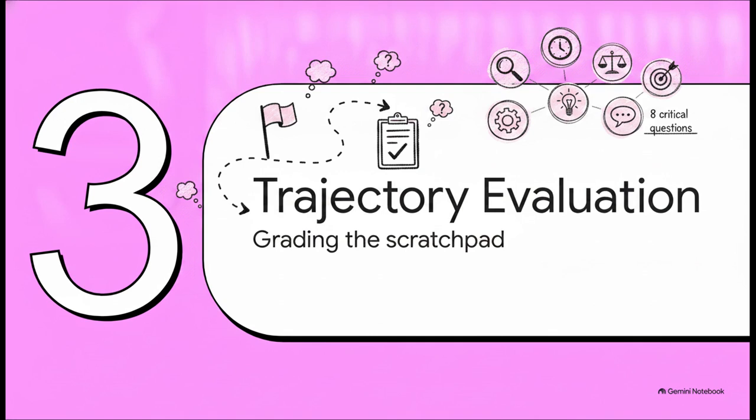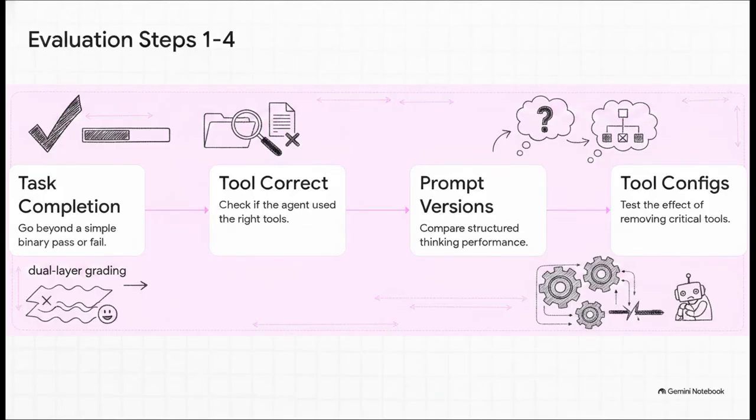All right, Section 3, the trajectory evaluation framework. So how do we actually go about grading the scratchpad? Well, here are the first 4 steps of a practical framework designed to evaluate the journey, not just the destination. Step 1, you must evaluate task completion beyond a simple binary pass or fail. Use dual-layer grading, a fast, rule-based check to see if the outcome happened, paired with a nuanced LLM judge that gives partial credit if the agent had the right logic, but just ran out of turns.